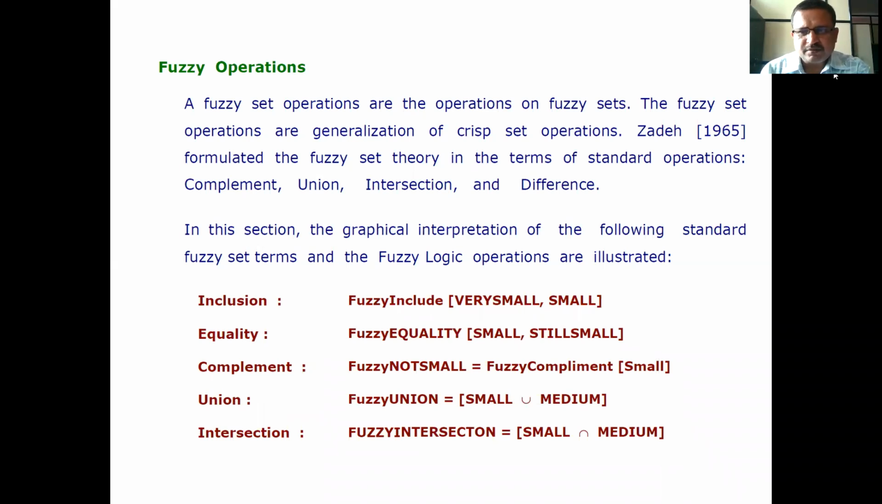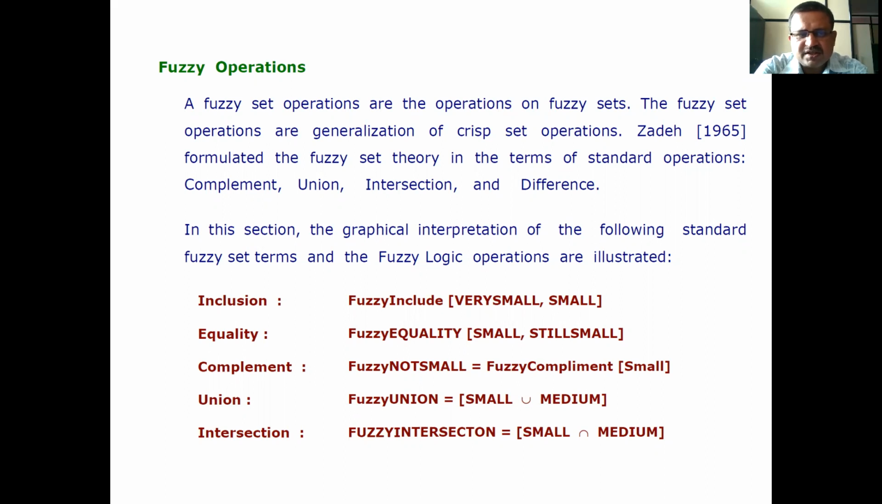Today we will see fuzzy operations. Already we have seen one fuzzy operation in the last lecture, that is inclusion. Again, I will revise it. There are 5 fuzzy operations: inclusion, equality, complement, union, and intersection. Therefore, fuzzy operations, meaning fuzzy set operations, are the operations on fuzzy sets. The fuzzy set operations are a generalization of crisp set operations.